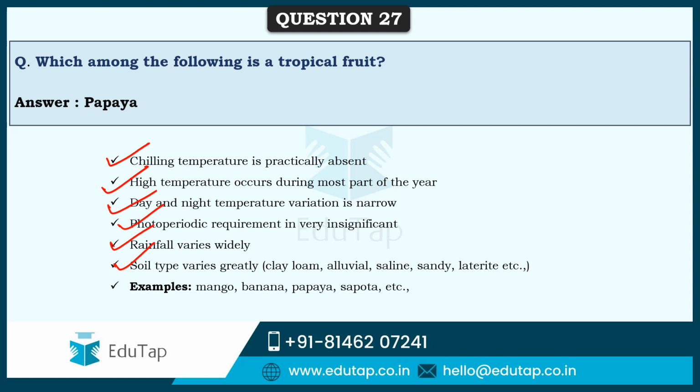So generally the classification of fruits can be done based on the zone in which they grow: tropical, temperate, subtropical. So based on that, papaya falls under tropical zone fruit along with mango, banana, sapota, etc.